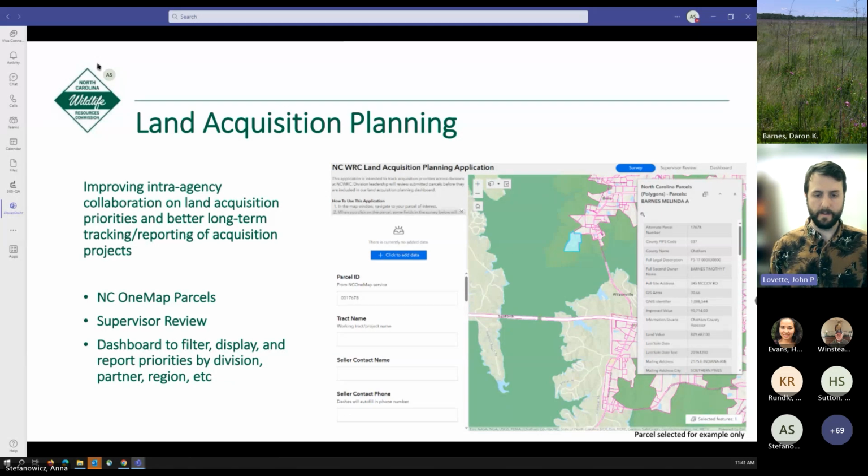So if Ben goes and has a meeting with a land trust, he can filter the data that's been shared by staff that's just related to that land trust specifically, say, for example, Three Rivers, and then have a better conversation with those folks about what our priorities are that might be of interest to them as well. So those are just a couple of the projects that we've been having conversations about, but new stuff pops up all the time, and we're always open to conversations with you all about how we can potentially improve or help your work.